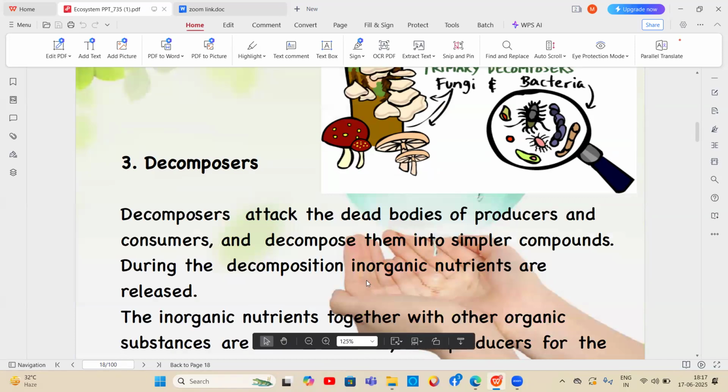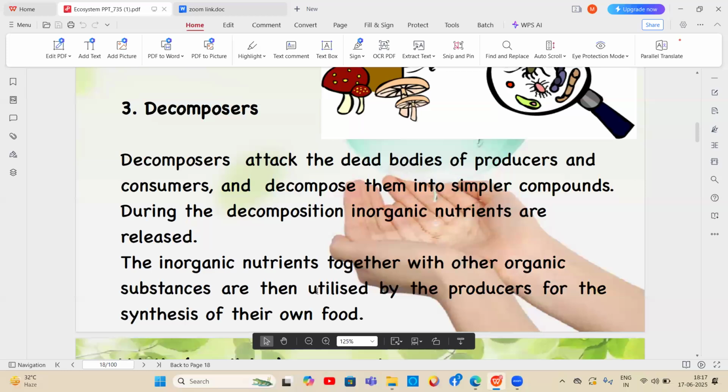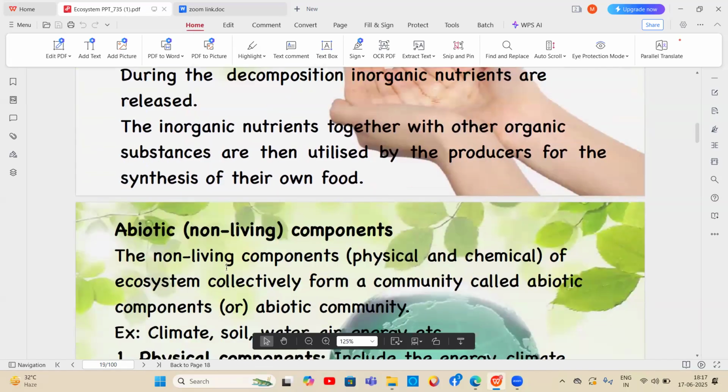During decomposition, the inorganic nutrients are released. These inorganic nutrients, together with other organic substances, are then again utilized by the producers for the synthesis of their own food materials. These inorganic nutrients present in the soil are again absorbed by the plants and utilized by them.